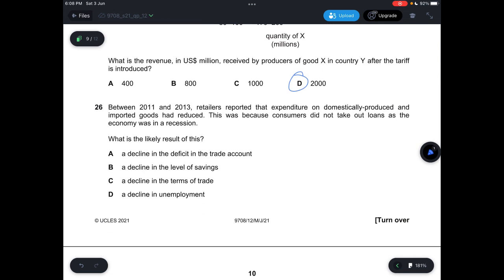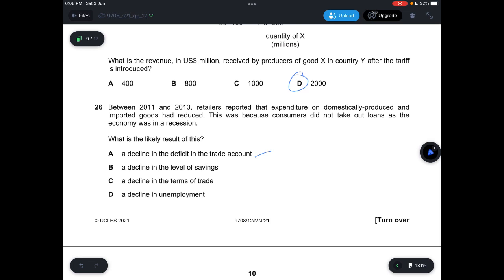And then question 26, between 2011 and 2013, retailers reported that expenditure on domestically produced and imported goods has reduced. This is because consumers did not take out loans as the economy was in a recession, meaning that the AD curve shifts to the left. So what is the likely result of this? A, it says a decline in the deficit in the trade account. Yes, that's correct because there'll be more inflow of money than outflow.